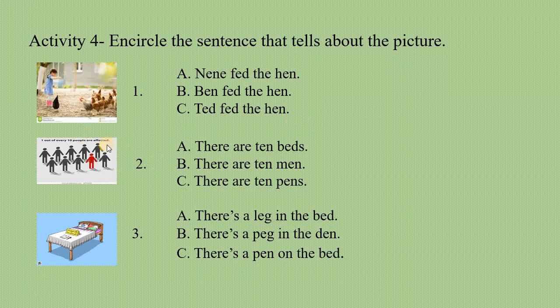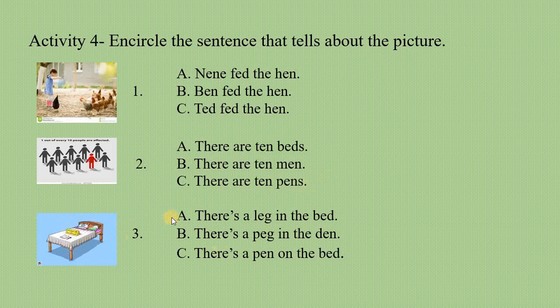Okay, guys. So, number 2. As you can see, there are ten men. So, what does the picture represent? There are ten beds. There are ten men. There are ten pens. Okay, so let the students encircle ten men.